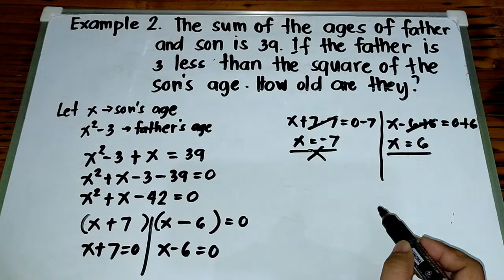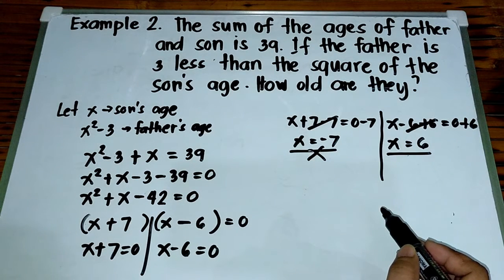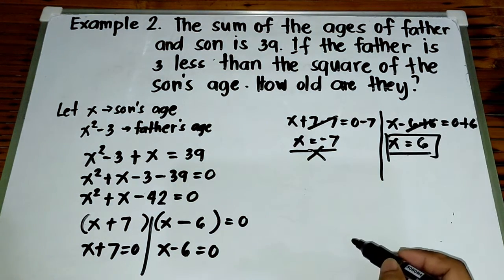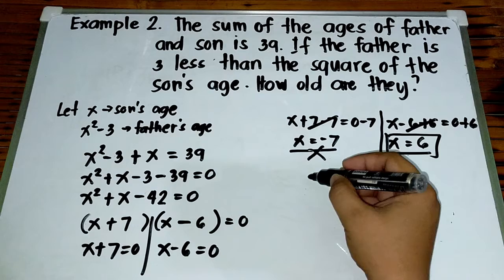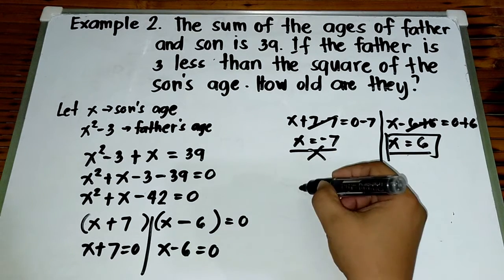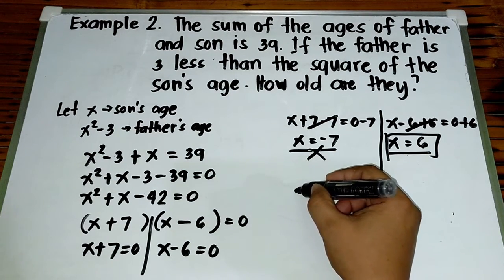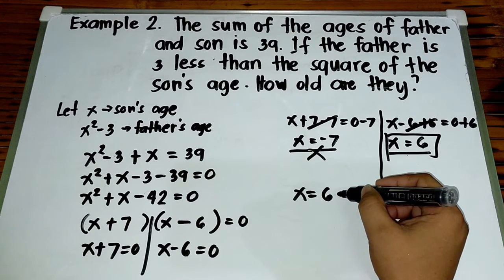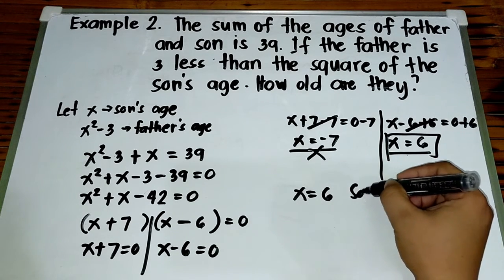Kasi wala naman pong negative na age. Okay? So, we will use positive 6. Kung si son's age ay x, ibig sabihin, ang age ni son is 6, or 6 years old na po siya. This is son's age now.